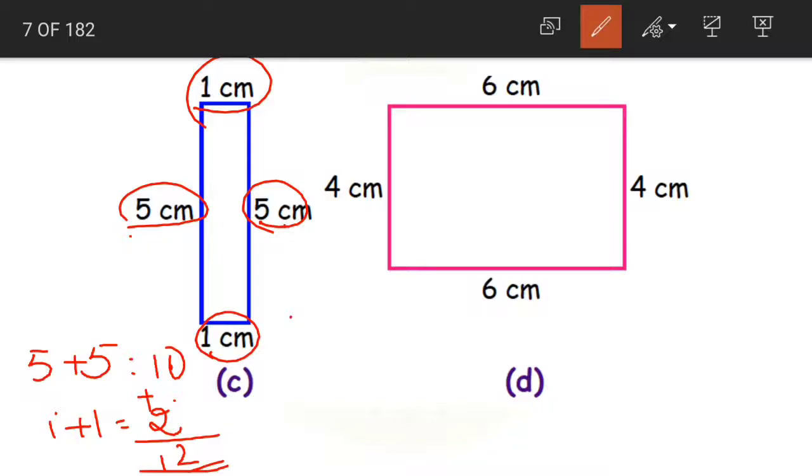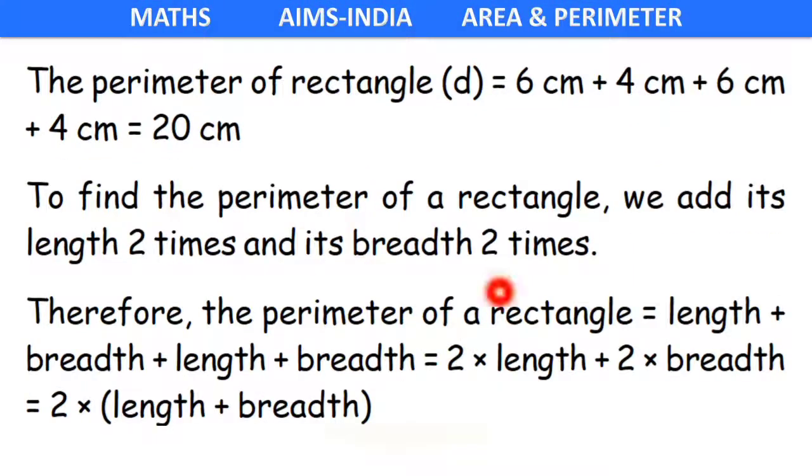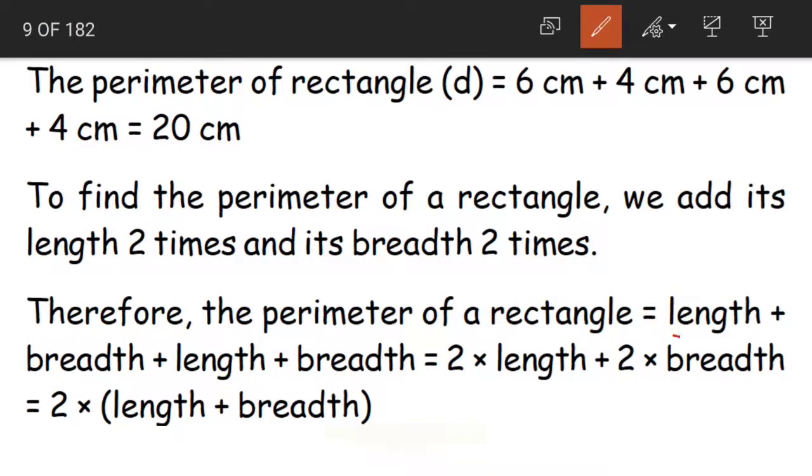See, even if we add all the sides together directly, 5 plus 1 plus 5 plus 1, this is how we have found out the perimeter, right? Now in this, we are having the length 2 times and we are having the breadth 2 times. What are we having children? We are adding the length 2 times and also the breadth 2 times. So to find out the perimeter of the rectangle, what sentence can we use here? Therefore, the perimeter of a rectangle is length plus breadth plus length plus breadth.